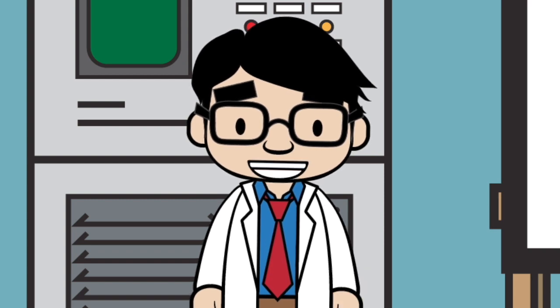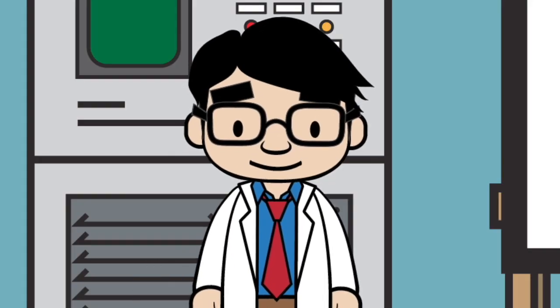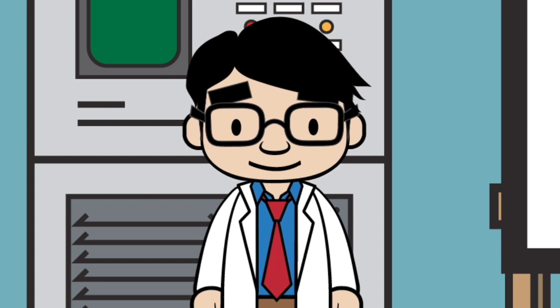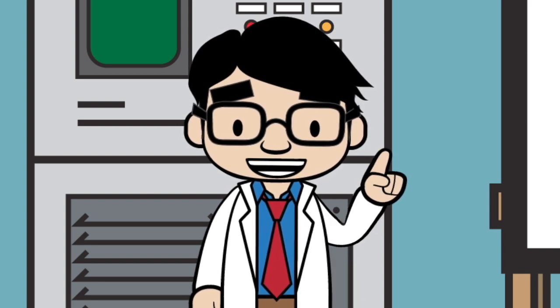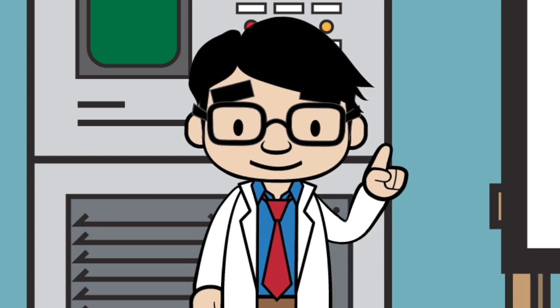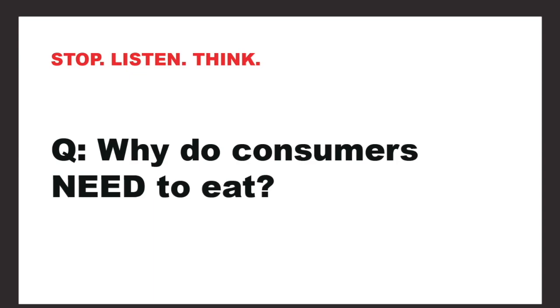Knowing all that, what's the trophic level of a deer? I'll give you a second. Well, they're herbivores, so they're primary consumers. Another question, what's the trophic level of a human? I'll give you a second to think about that. Well, humans are omnivores, which means we eat meat and plants, so that would most likely put us as secondary consumers.